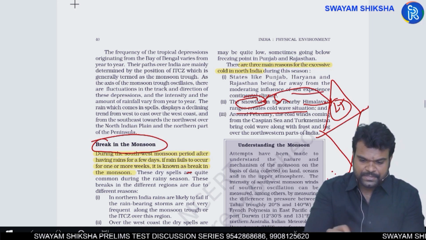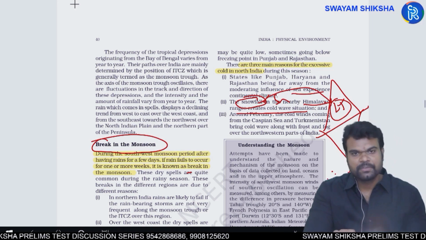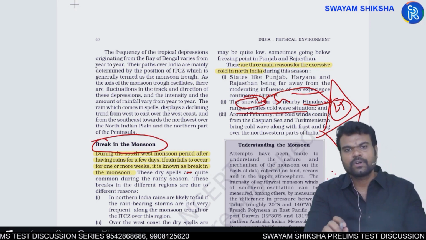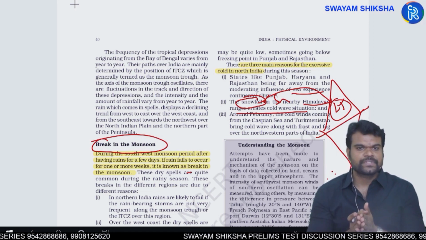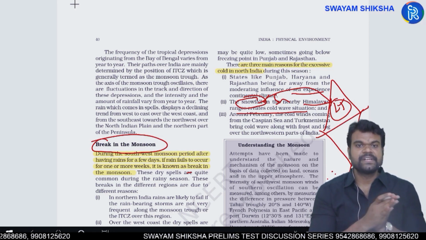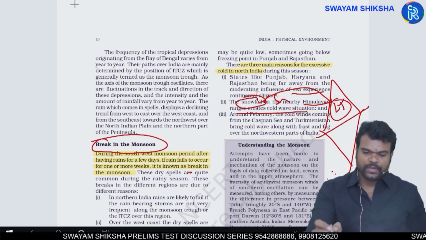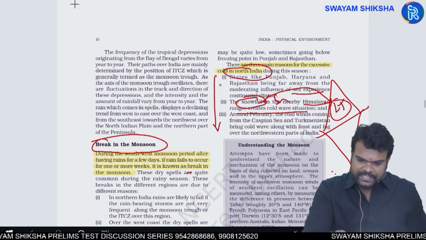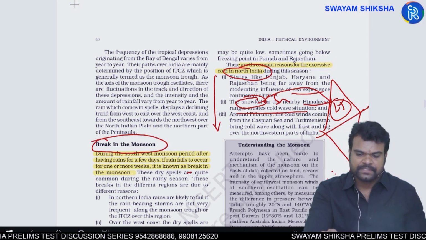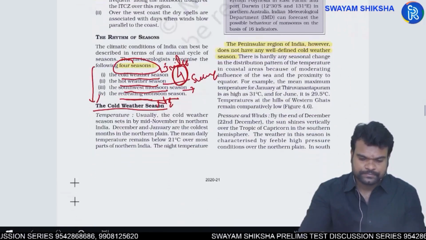Next, western disturbances. They are the moisture-laden winds dragged towards the northwestern part of India from over the Mediterranean Sea region under the impact of the subtropical jet stream. So because of these three factors, North India experiences excessively low temperatures or cold conditions.